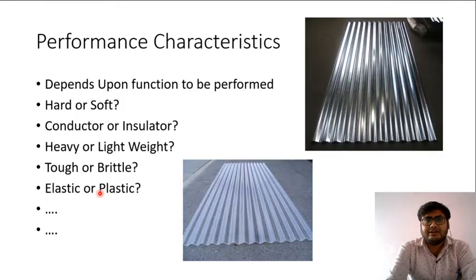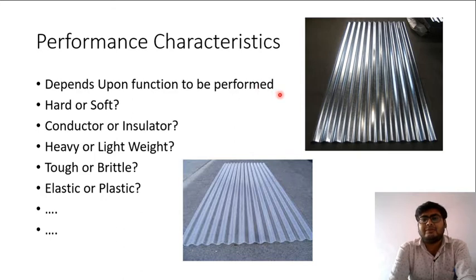The first criteria for material selection is performance characteristics. This criteria defines how a material is suitable for our purpose, what function are to be performed by our product. That will describe the suitability of material. If we want a product which should not break even after hammering, then we should have a material which is tough. So the properties of the materials which we are selecting are known as performance criteria of the materials.